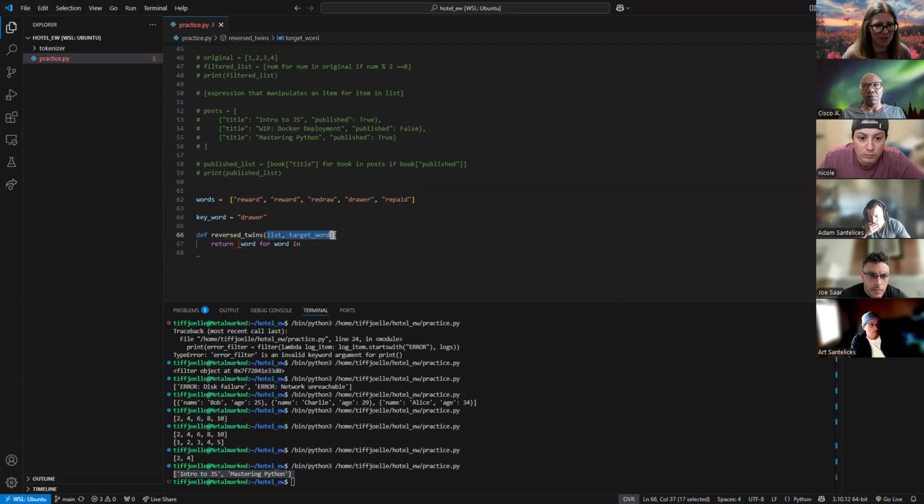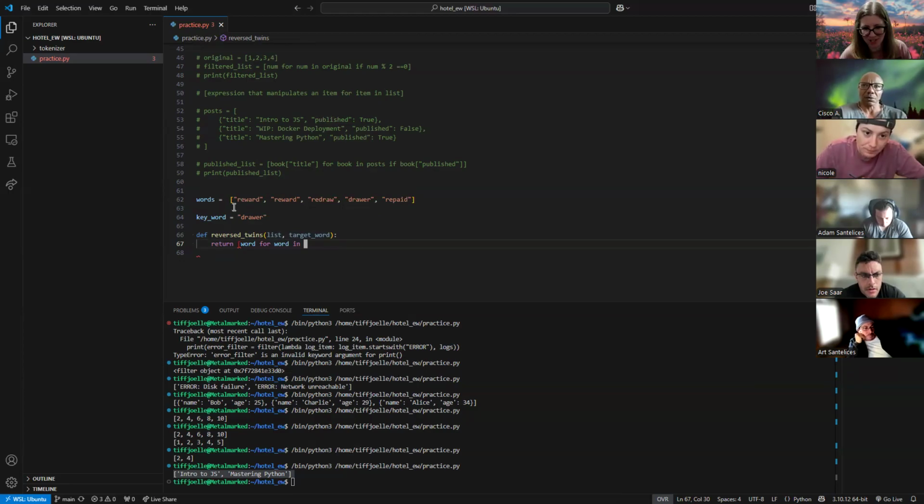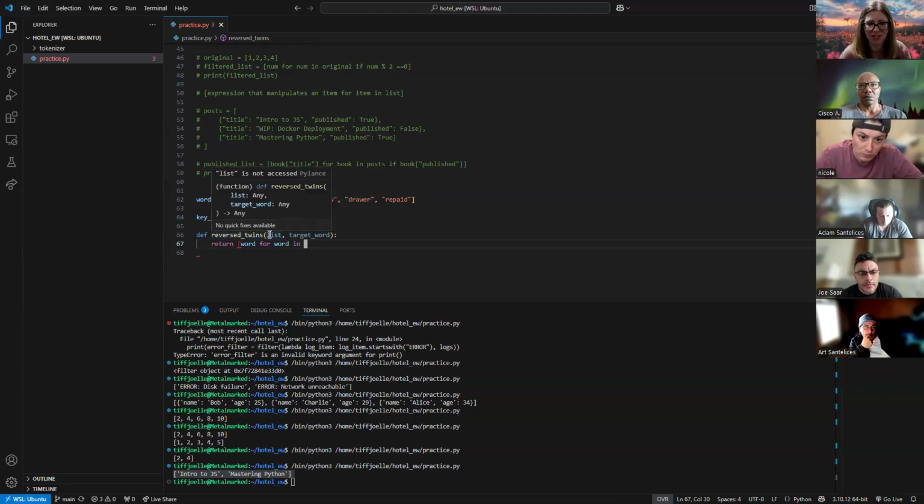These are what we're passing into our function, right? So these will hold our values. We have a list and we have a target word. So then, when we're doing our return word, are we looking in this, or are we going to be looking in this list? We're going to be looking in the list. Yep. Eventually, we will pass words in as the list, but not in our function. In our function, we just want to do this against the list we're passing in, okay? So we're doing word for word in this list